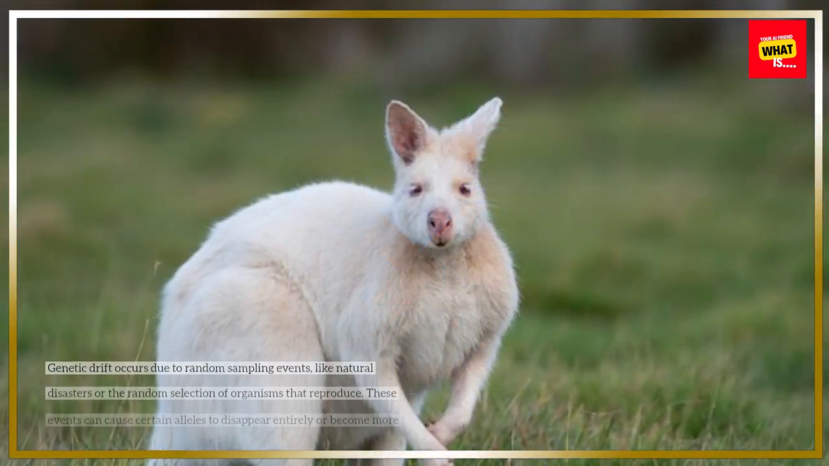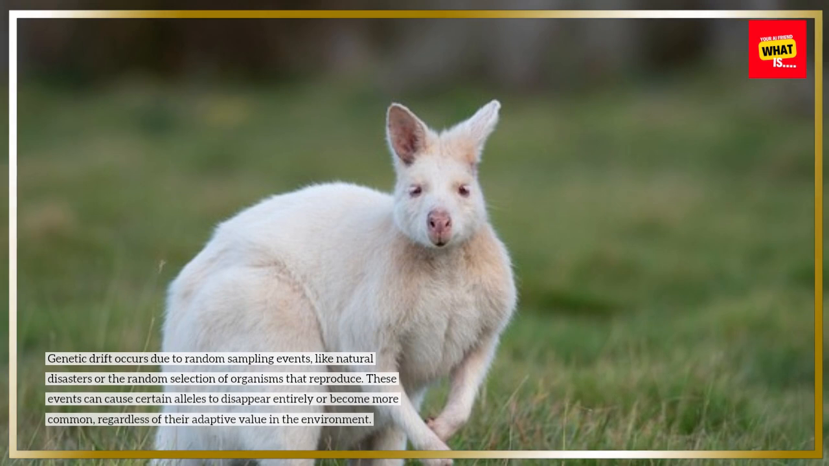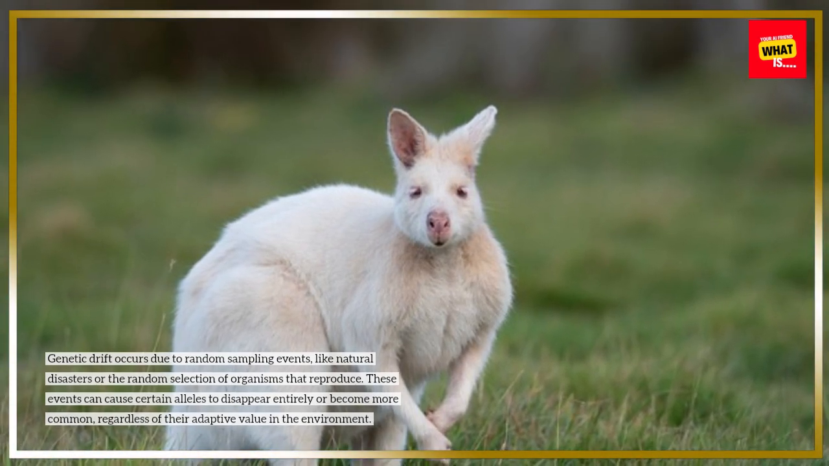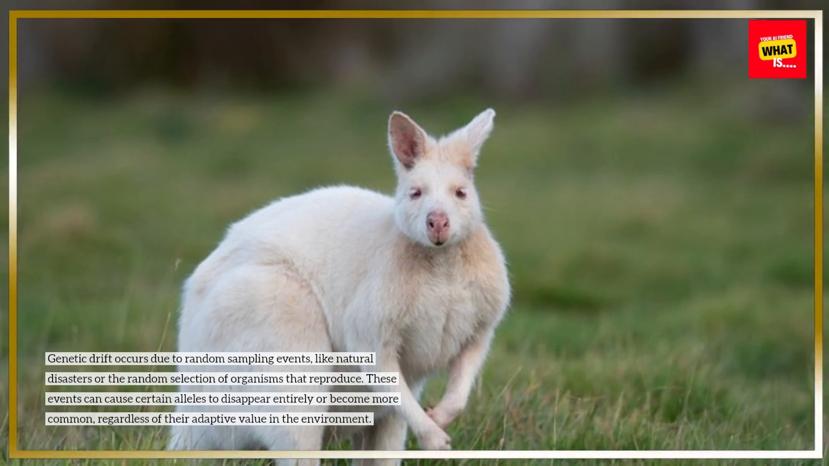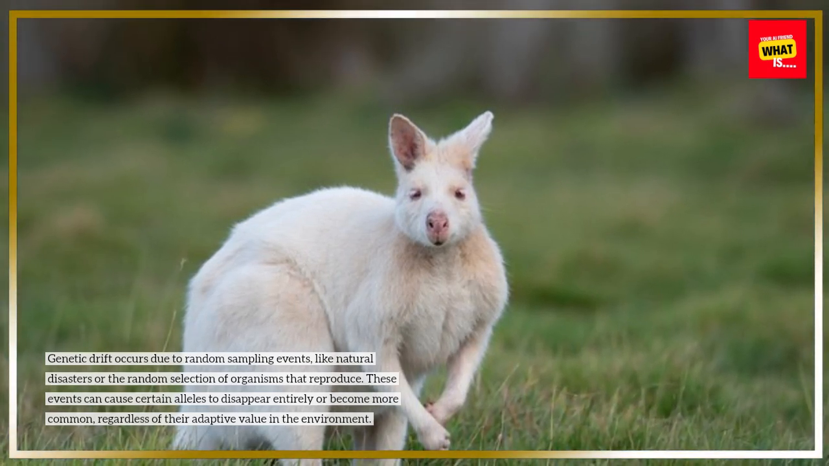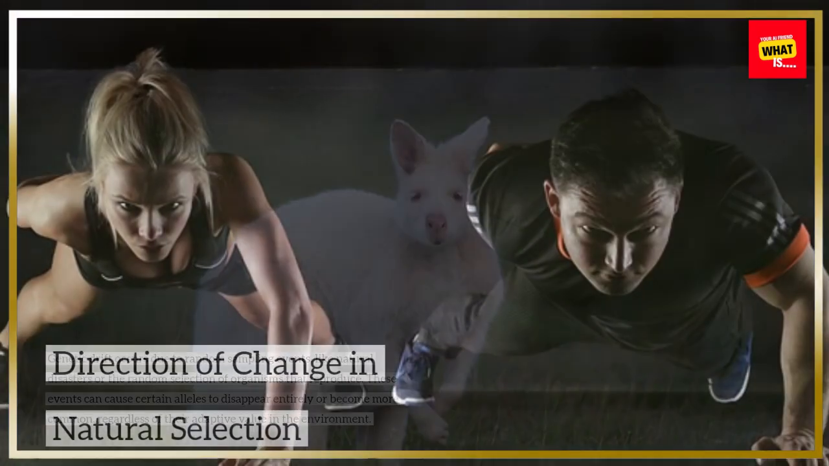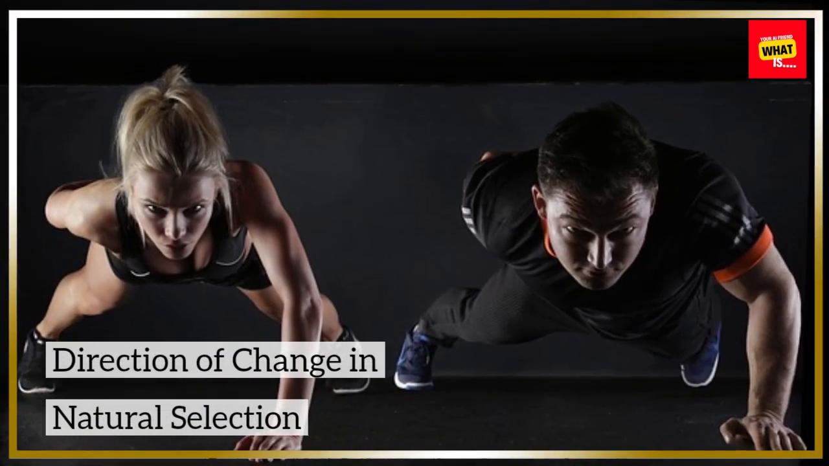Mechanisms of genetic drift. Genetic drift occurs due to random sampling events, like natural disasters or the random selection of organisms that reproduce. These events can cause certain alleles to disappear entirely or become more common, regardless of their adaptive value in the environment.